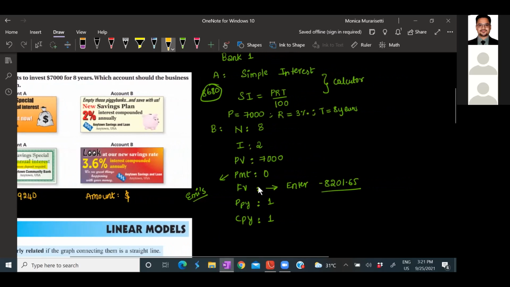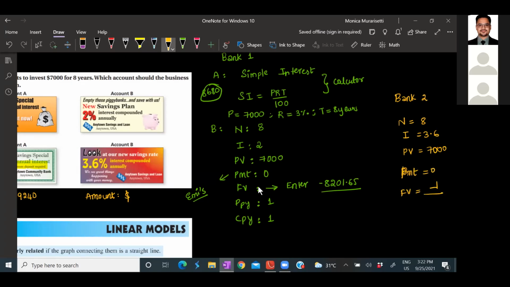So we will write for bank 2. N is equal to 8, I is again 3.6, principal value is 7,000, PMT remains 0, FV we have to find, and PPY and CPY remain 1. So what is the answer that we all got?